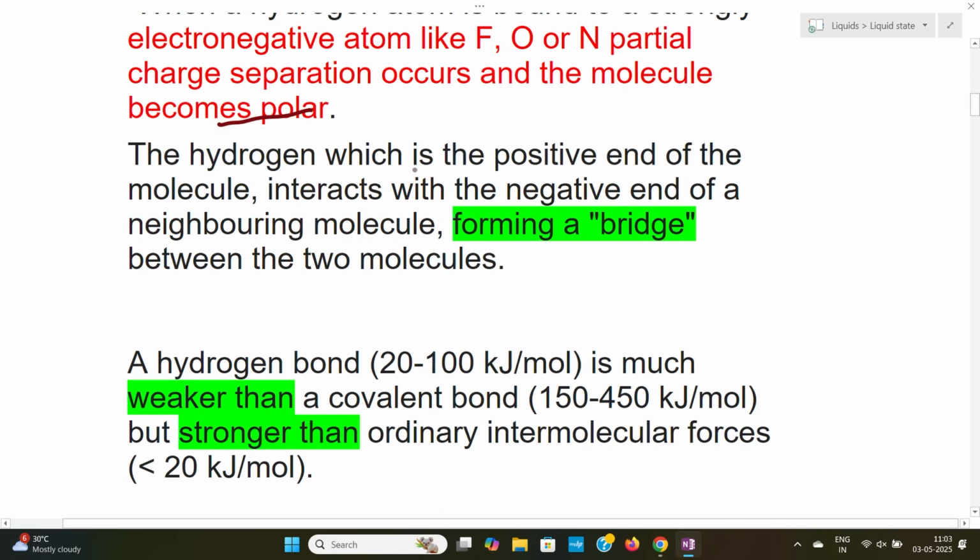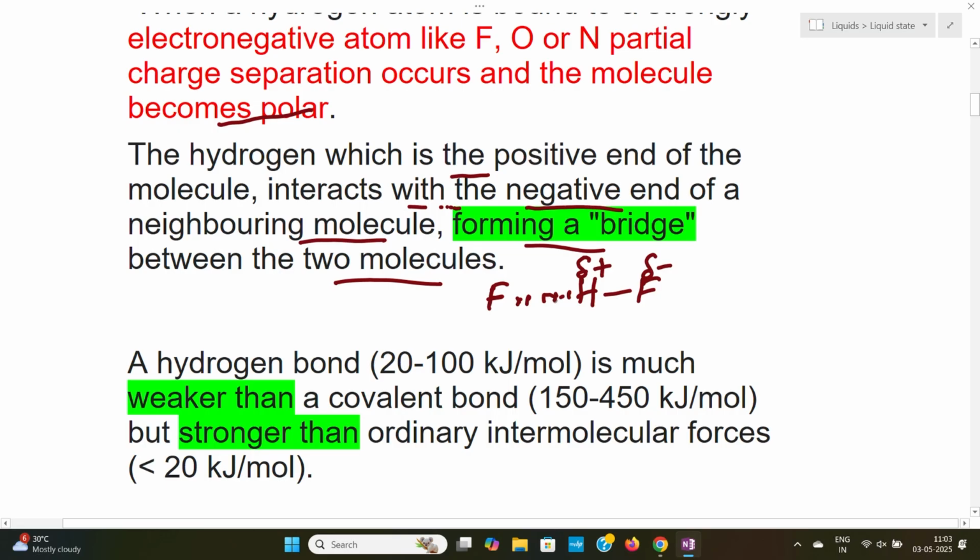The hydrogen, which is the positive end of the molecule, interacts with the negative end of the neighboring molecule, forming a bridge between the two molecules. So as I said earlier, here we have hydrogen fluoride. This hydrogen has a partial positive charge and this fluorine has a partial negative charge. This hydrogen has an interaction with another electronegative atom of the same substance or a different substance.